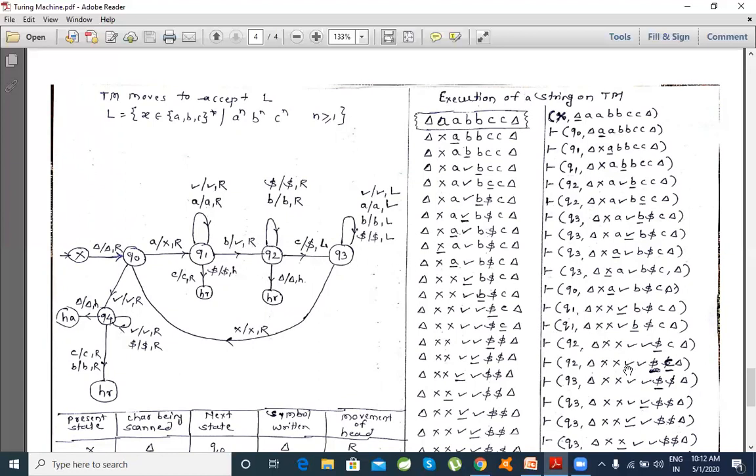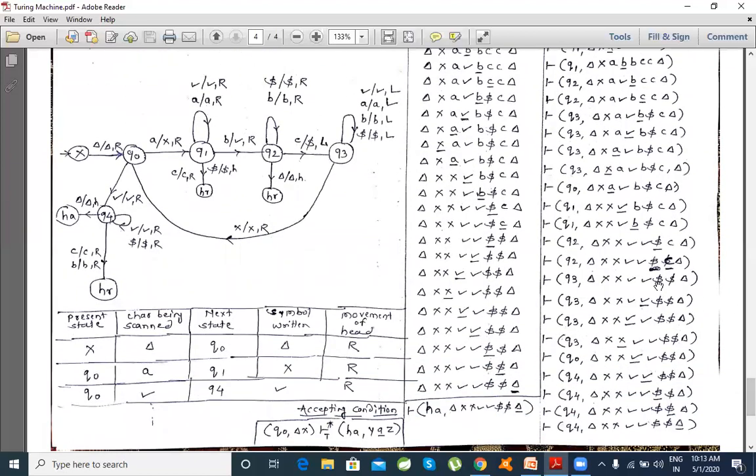So the same condition is here also. So being in Q2, if you see a dollar, we'll replace this by a dollar. Okay, so we'll retain the state over here and move towards right to expect to see a particular C. Being in Q2, if you see a C, then the machine remembers this by a state transition change. So this goes across, we'll go again left to replace this by dollar.